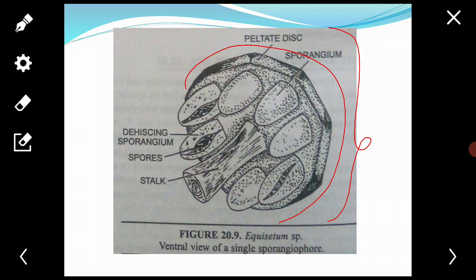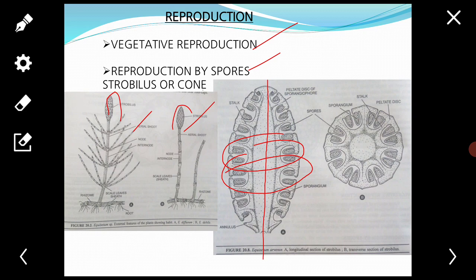In a young strobilus or cone, only the outer surface of the peltate heads of the sporangiophores is visible. The apex of the strobilus may be pointed or rounded in shape. In many species, a ring-like outgrowth is present at the base of the strobilus, called the annulus.